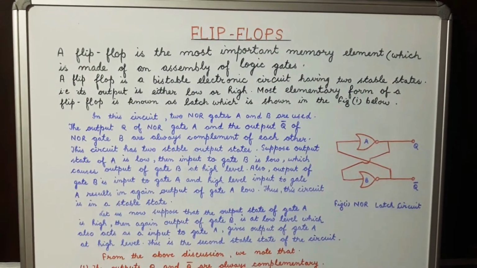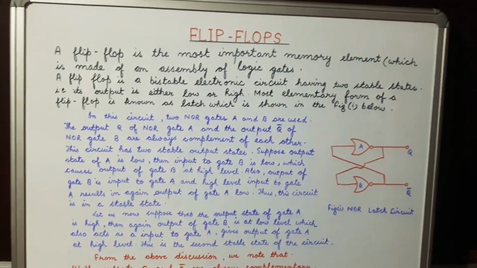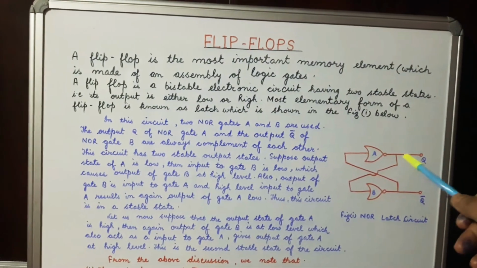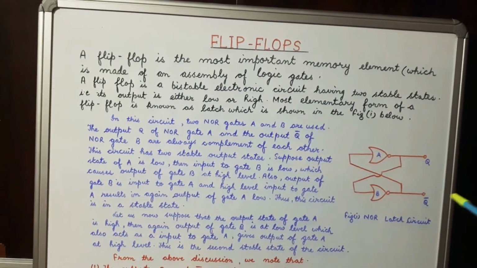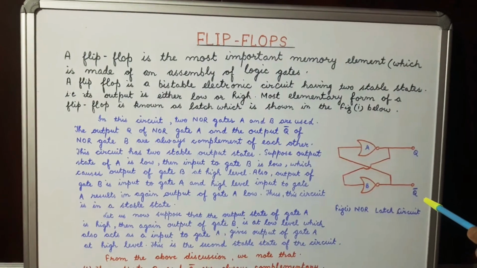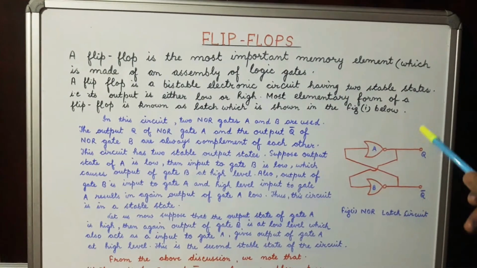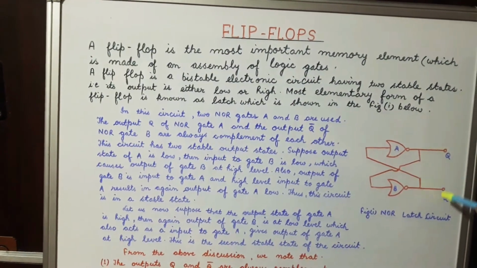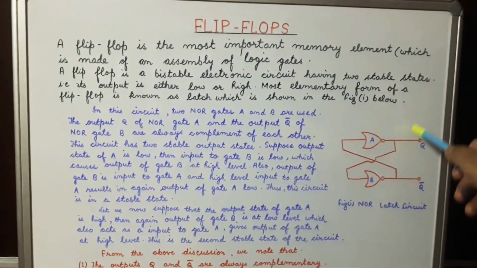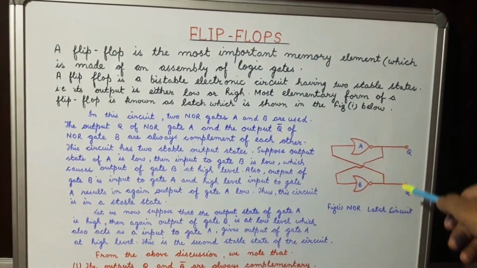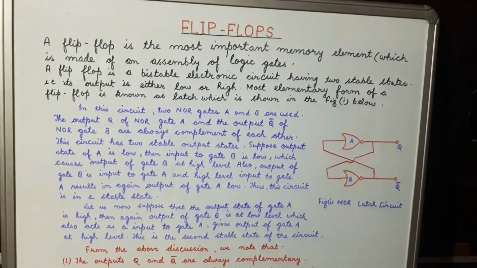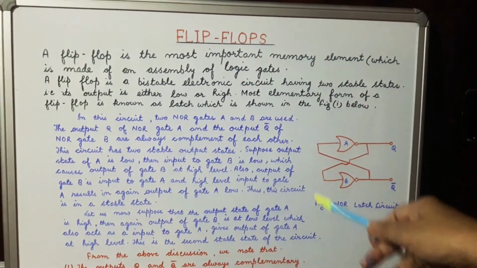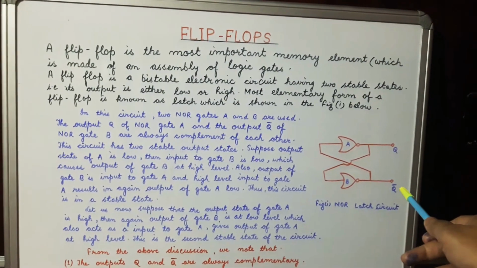In the figure 1, two NOR gates A and B are used. The output of the NOR gate A and the output of the NOR gate B are both complement of each other, that is Q bar, this is the output of gate A and this is the output of gate B. Both these outputs Q and Q bar are complement of each other. We will see that this latch circuit has two stable states.